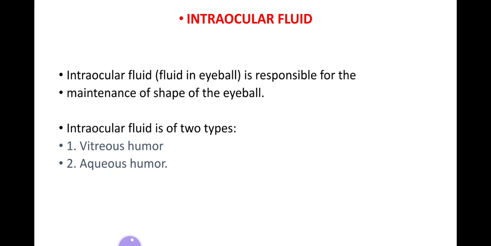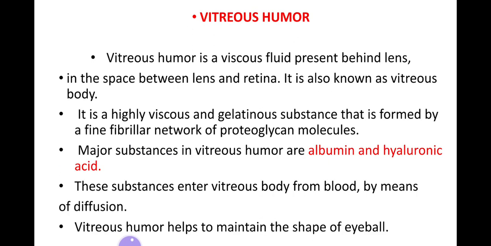Next we will discuss the fluid that is present inside the eye, that is known as the intraocular fluid. What is its function? It is responsible for the maintenance of the shape of the eyeball. Intraocular fluid is of two types, vitreous humor and aqueous humor. First of all, vitreous humor.